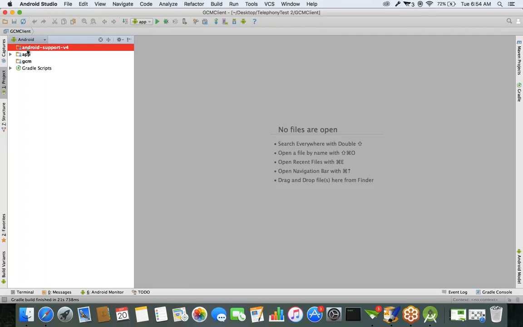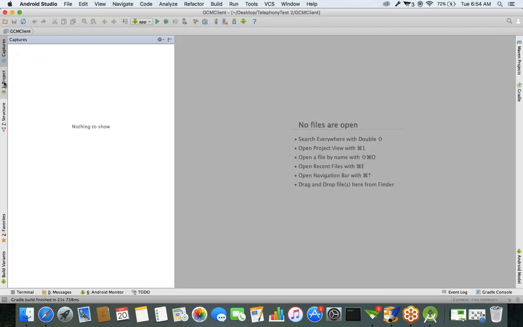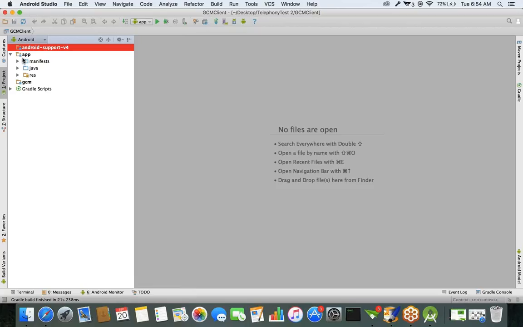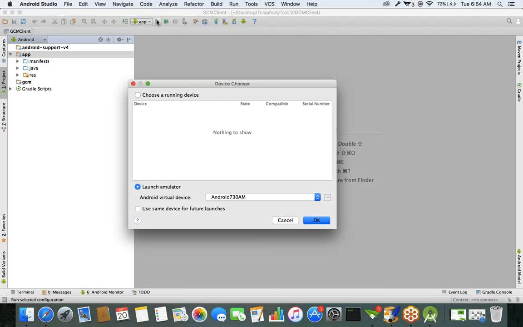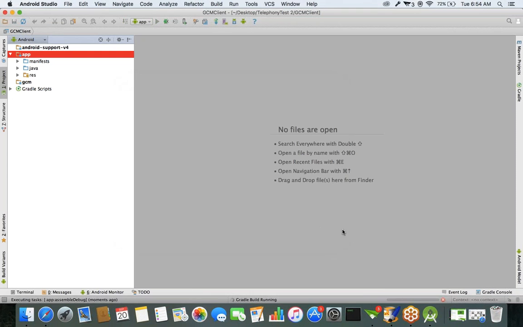Finally, we got the project. I'll place this project in the drive folder. Let's select this app. First I'll run the app in my system and see the output, what user interface it contains.